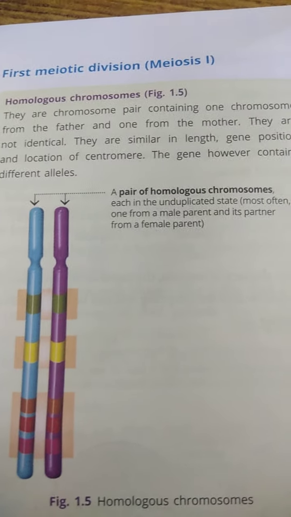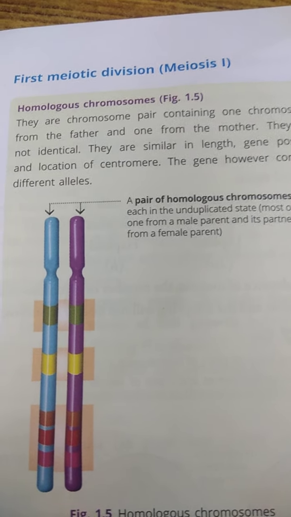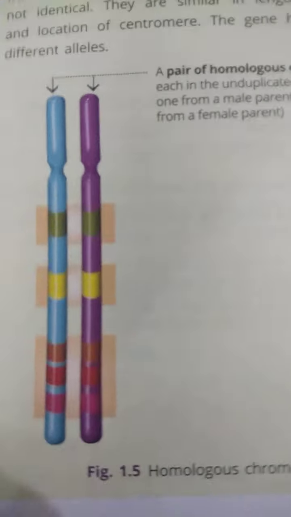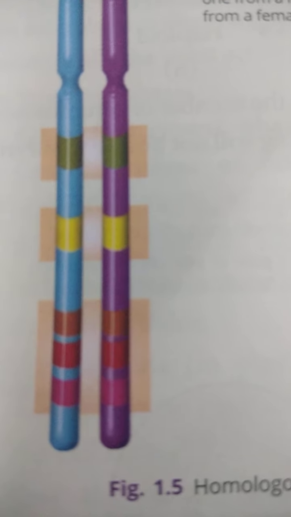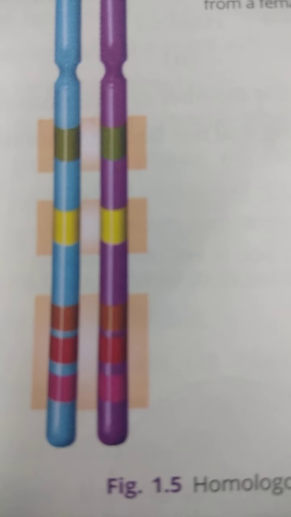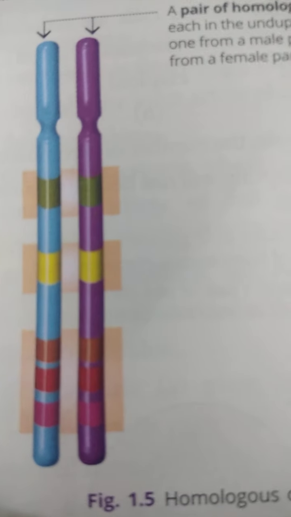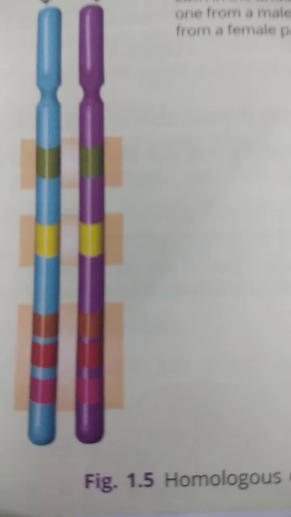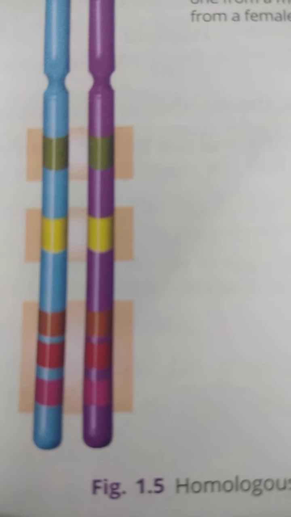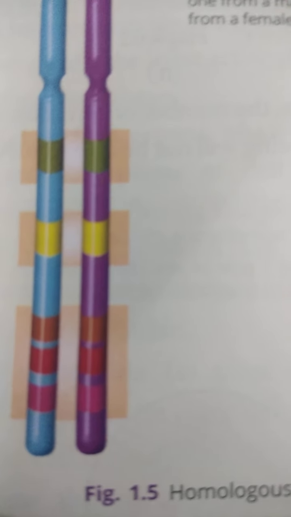Before moving to the next stage, let's understand what homologous chromosomes are. Like here in this picture, you can see two chromosomes. One is from the father and one from the mother, and they are not identical. The father and mother are two different personalities, and they have a different gene sequence, but they are similar in length and gene position.